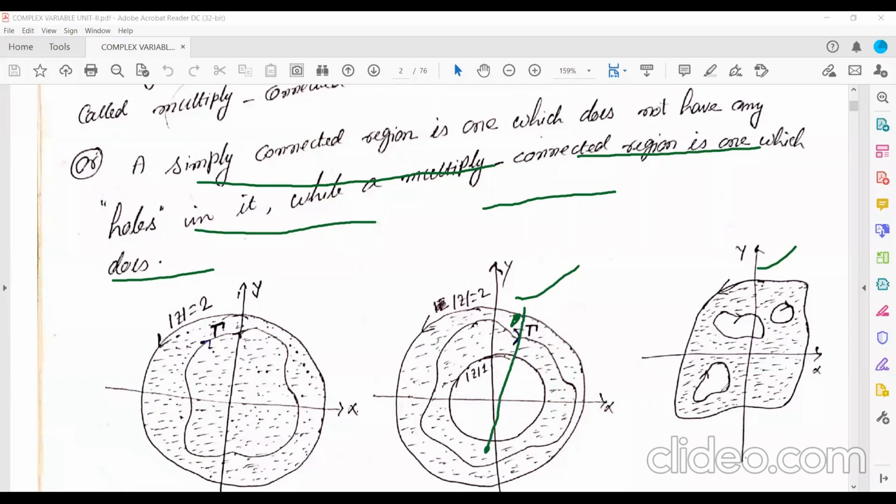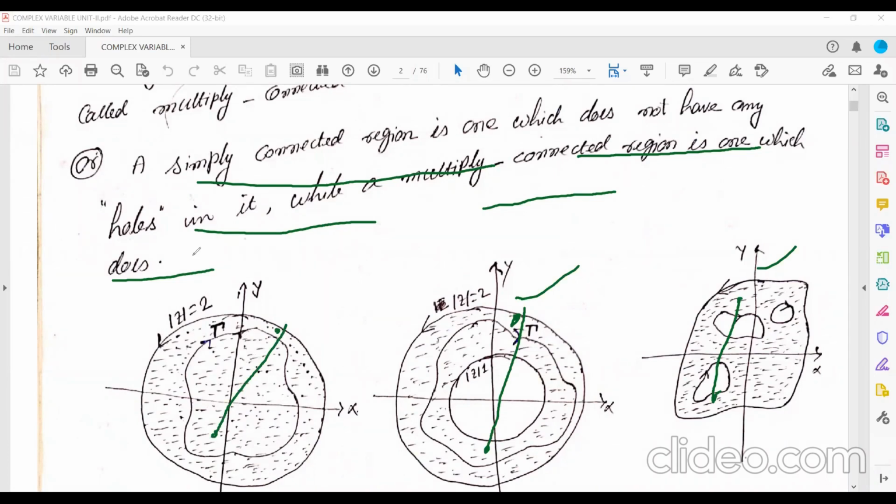And here also there is one point and another point; to join these two points, you are leaving the region. But here, if I take one point here and another point here and join them, I am not leaving the region. Within the region, I am able to join the two points.